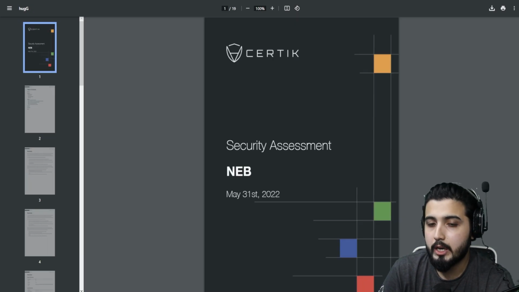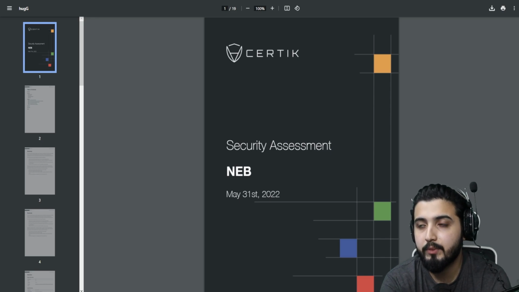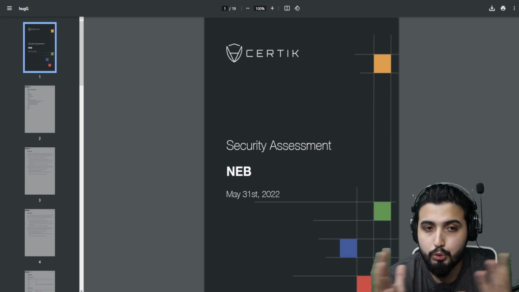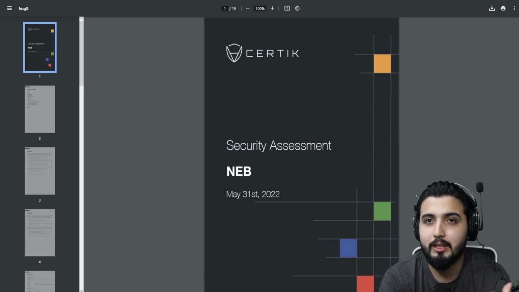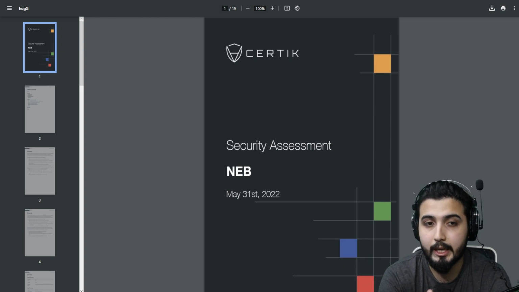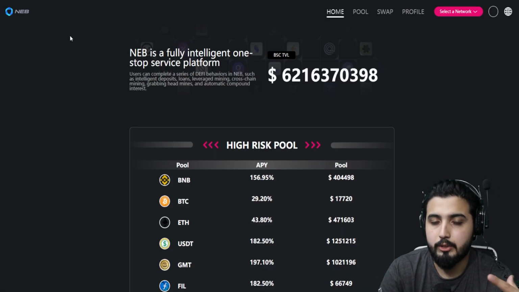And we also have their audit from Certik, which we know is one of the most renowned places, so we know that this has been evaluated by experts, and they possibly have highlighted the things that are kind of spooky that they need to fix, and they have acknowledged it. So having a Certik audit is an assurance that it has been evaluated by experts, because if it's a scam, they would never go for an audit, and they would never go for an audit from Certik. So this establishes trust between us users.